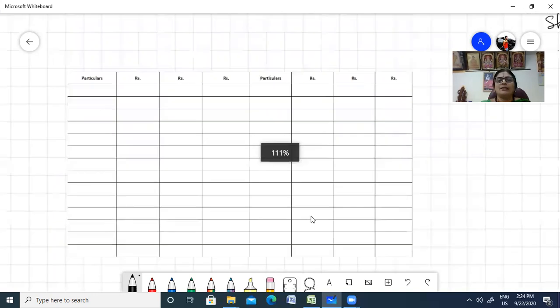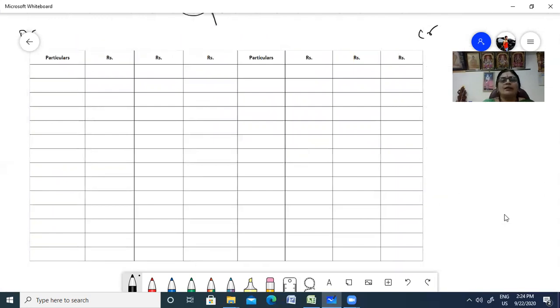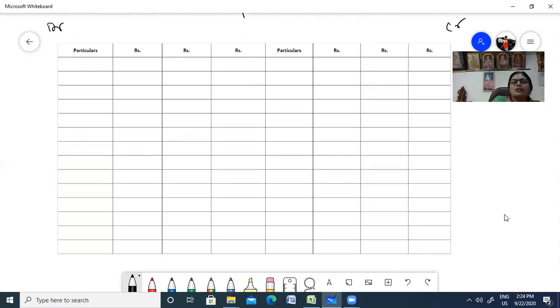Let me make it a little big so that I can write. Capital account, debit, and then you have credit. Okay, guys. Now, first, what are you supposed to do? You write the partners. Who are they?